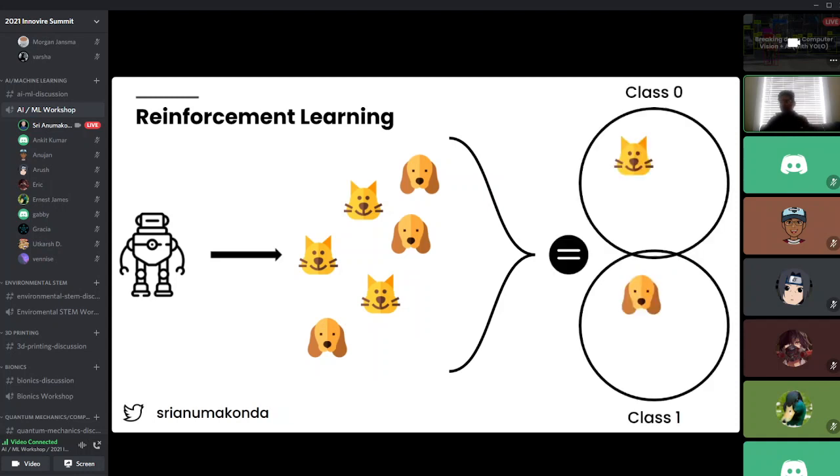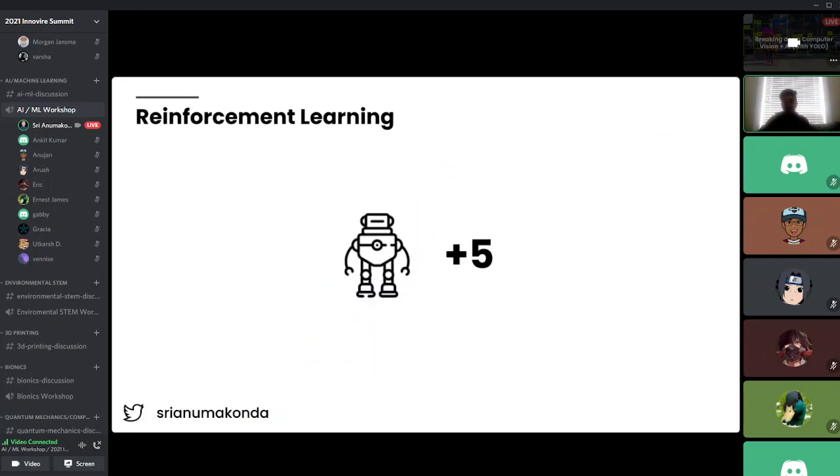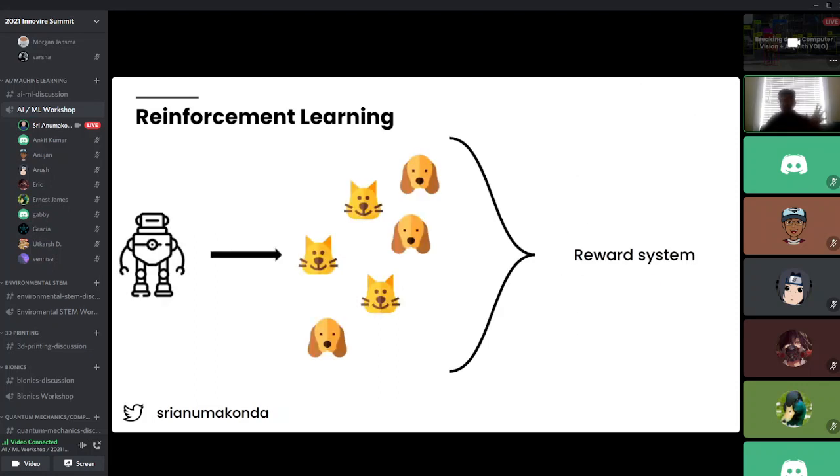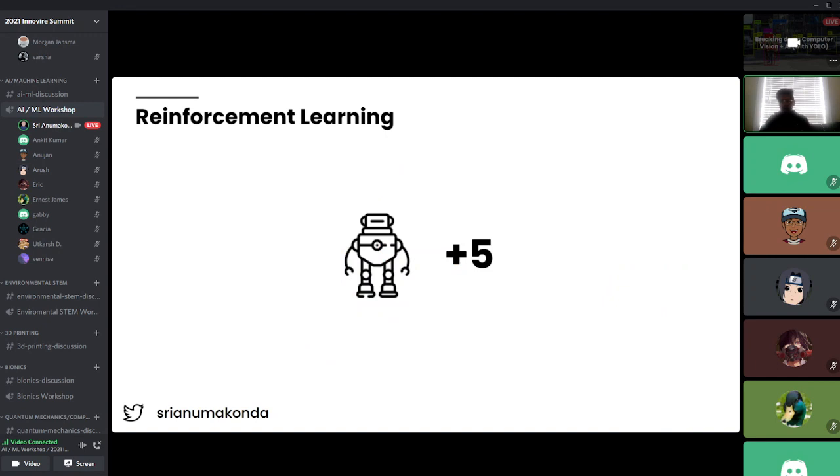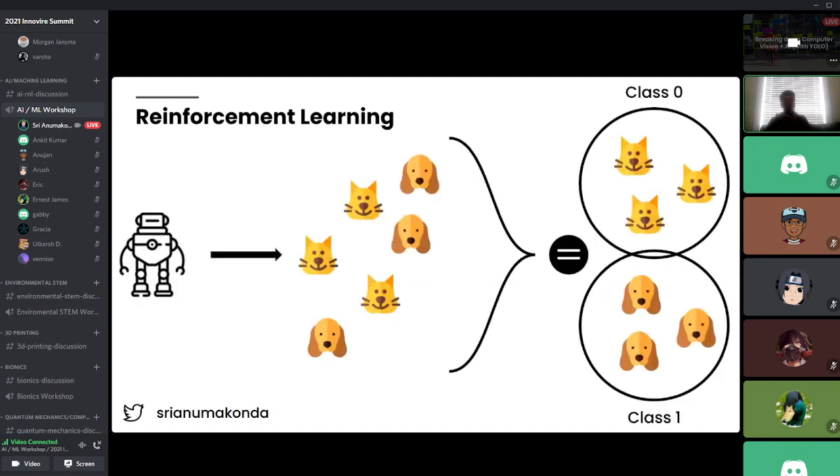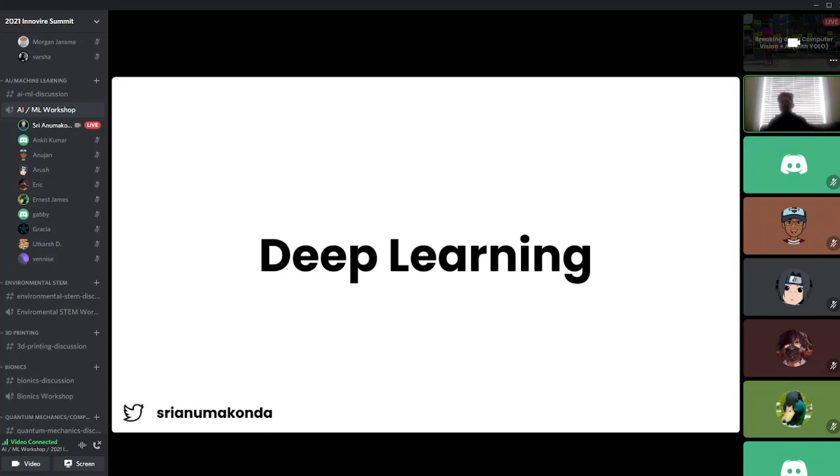So basically, let's say this reinforcement learning system learns to classify based on certain features, just like unsupervised learning. And as it classifies, we give it +5 points. So it's more like a gamification system, right? We gamify the process, and if the reinforcement learning gets it right, then we give it points. This is exactly the reward system we talked about. As we continue to perform this classification to separate classes, we've created a reinforcement learning system that's able to do the intended action that we want through a reward.